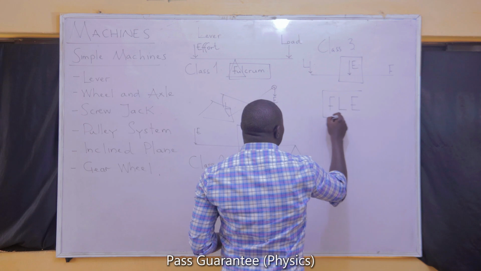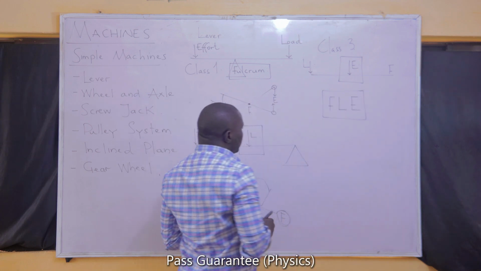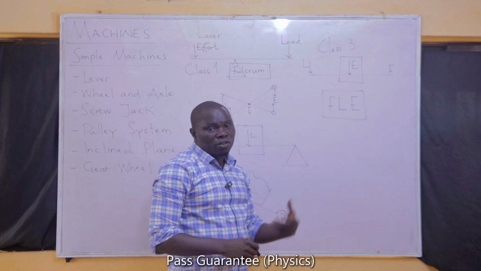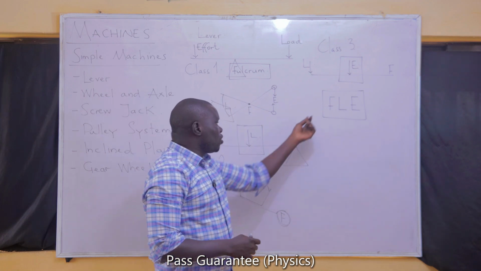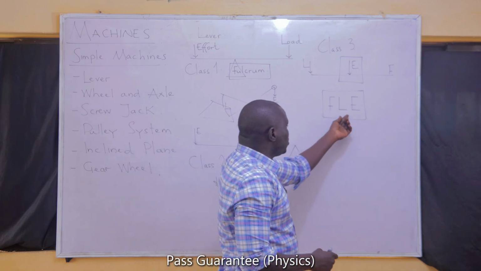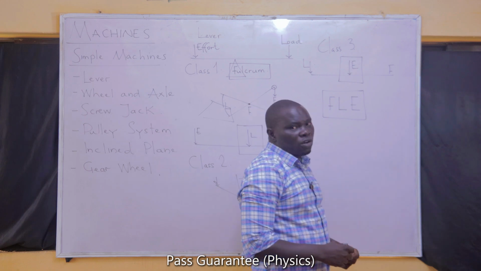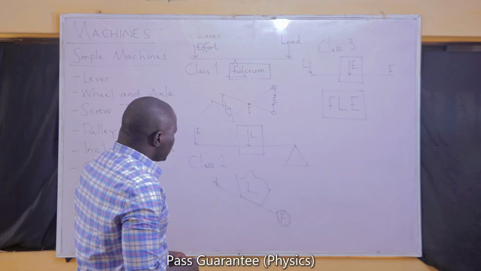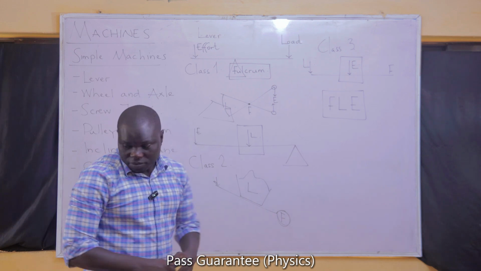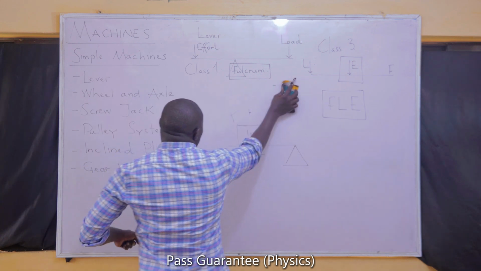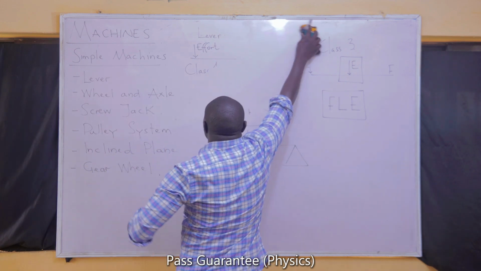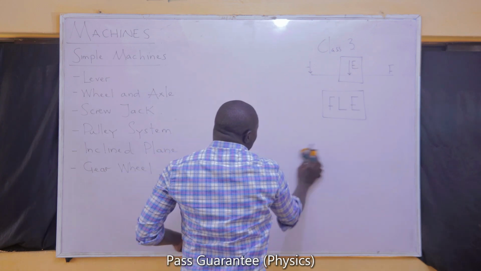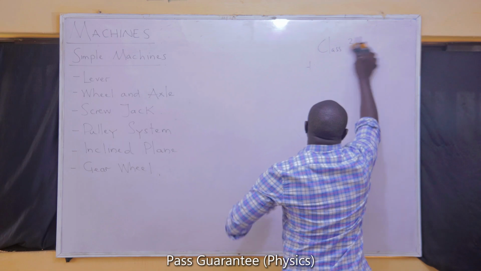So when you remember the word FLE, you will know which is at the middle for each type of machine. Fulcrum is at the middle for class 1, load is at the middle for class 2, effort is at the middle for class 3. So the lever will help us describe a general thing that we can use to describe machines generally.